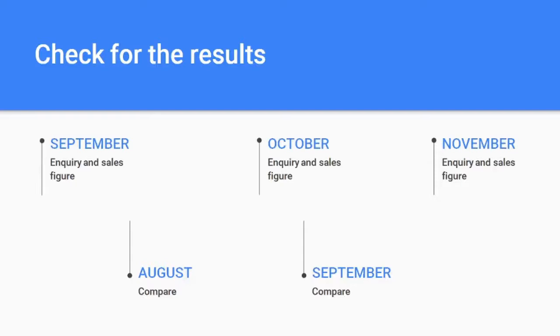Again, the same procedure goes to the next month. So when you go to October, again compare the performance with the previous month, September. So compare with the previous month. Why we compare every month is to see whether we are moving towards the actual result or the actual standards we have set. So in September, if you could not find an increase, then automatically you can drop out and change the strategy.